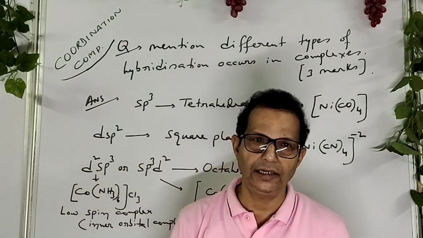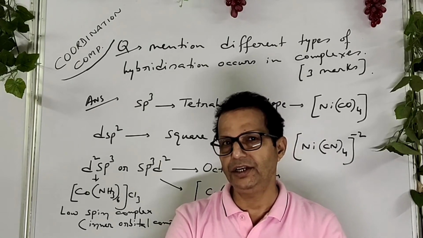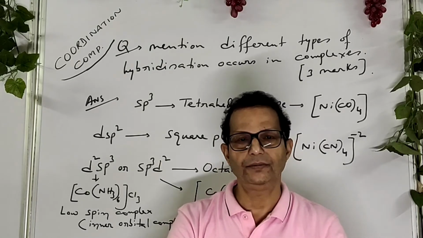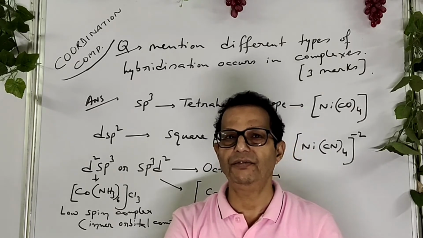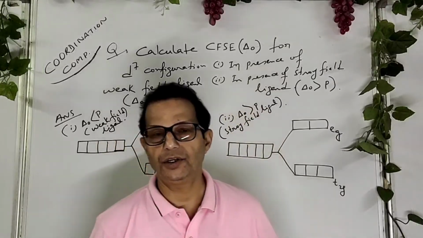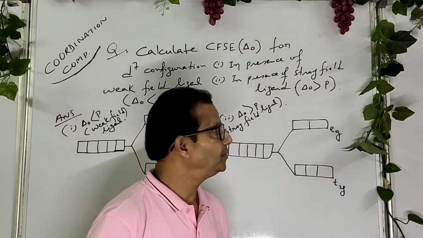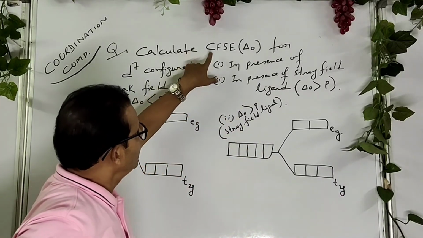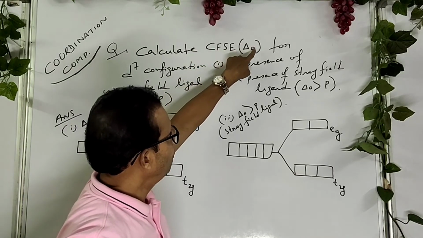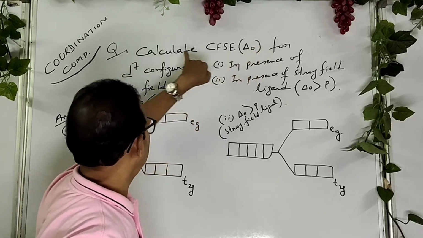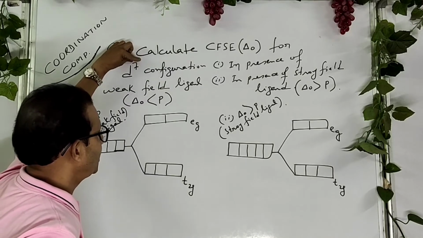Now try to understand how to determine crystal field splitting energy, that is delta naught, on the basis of CFT, crystal field theory. Important question for your exam. Try to understand, very easy concept. Calculate crystal field stabilization energy for octahedral complex in case of d7 configuration, that is d orbital contains 7 electrons.